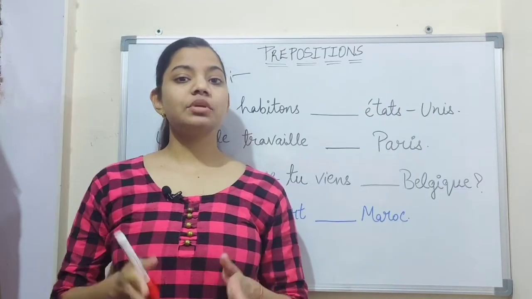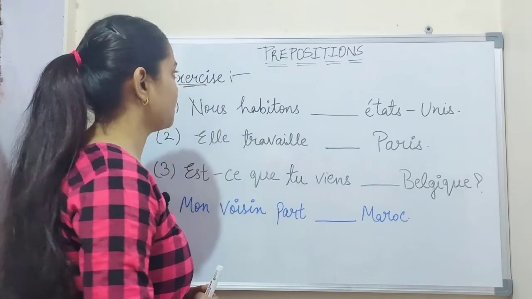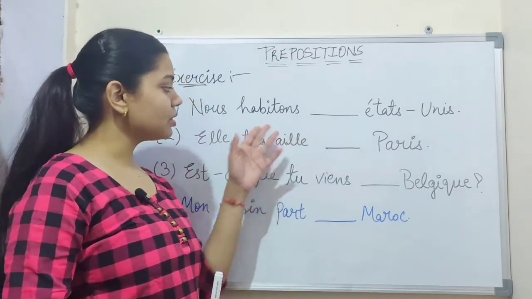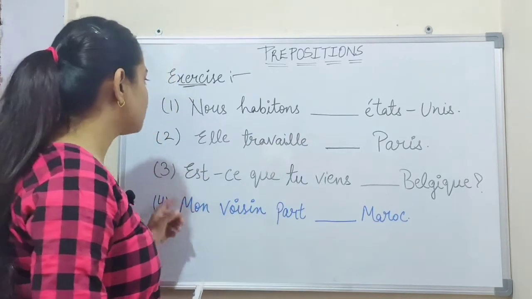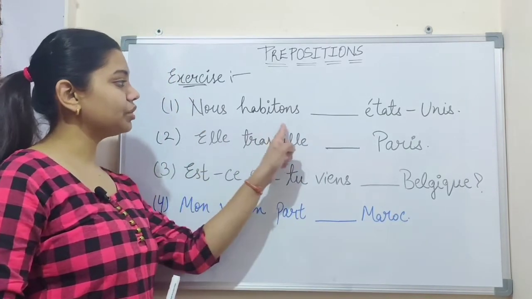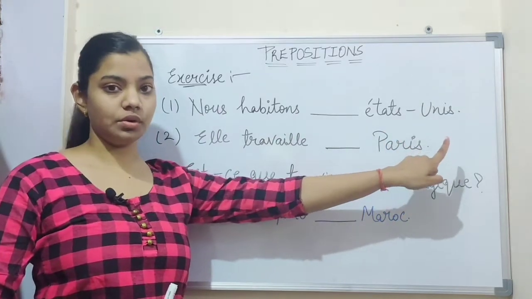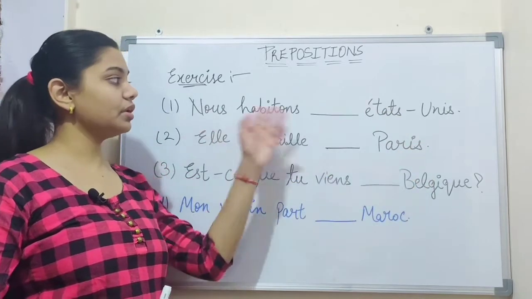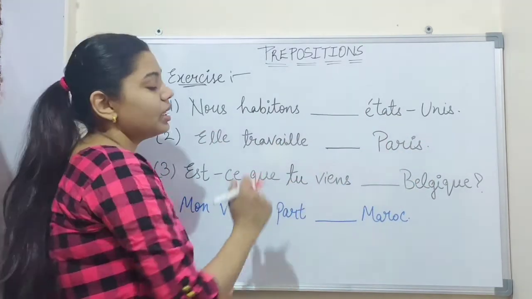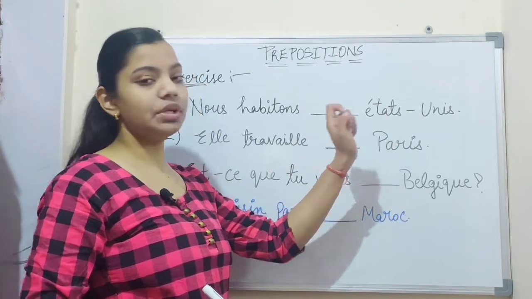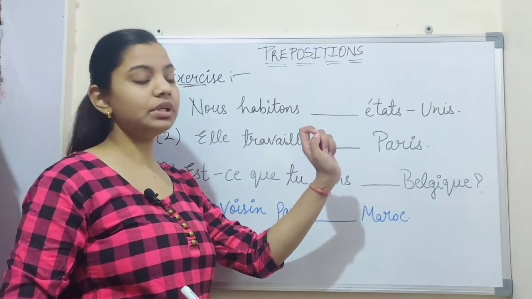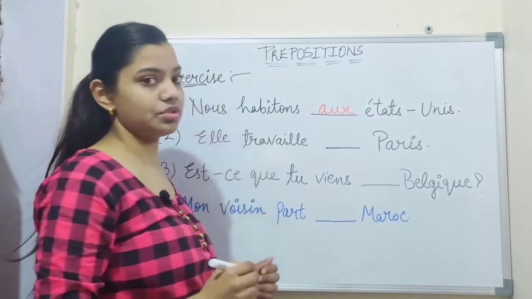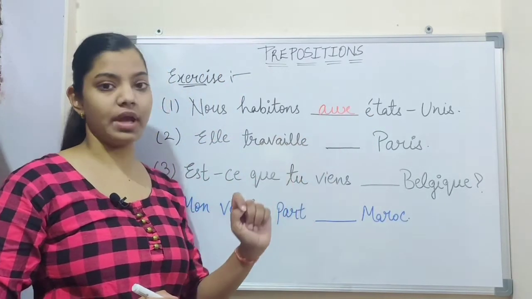So now we have an exercise on prepositions. In this exercise you have to put prepositions in the following sentences. So we see number 1, nous habitons dash États-Unis. That means we live in the United States. États-Unis is a plural country. So for a plural country we use aux as a preposition. We use aux.